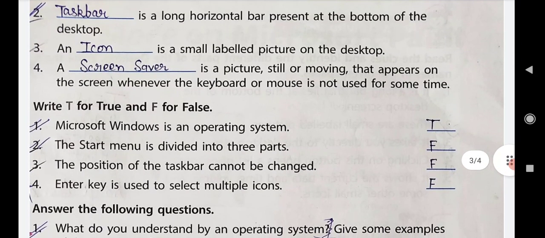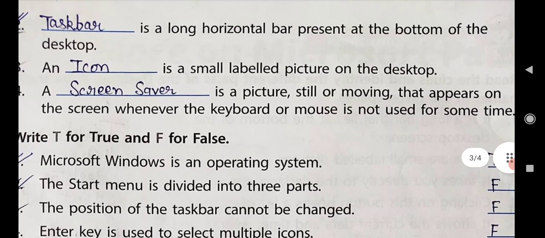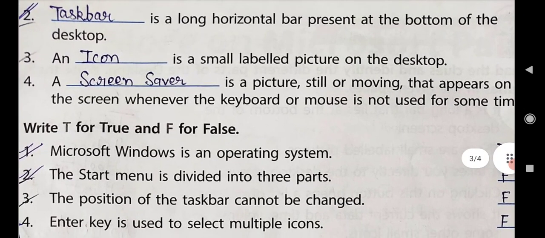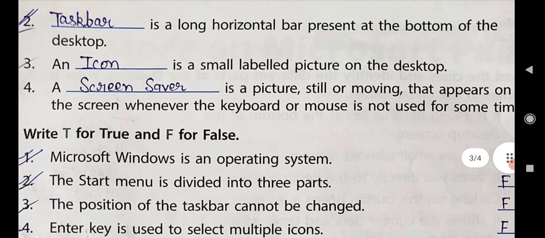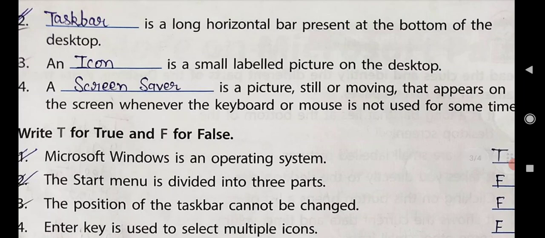Then second one: dash is the long horizontal bar present at the bottom of the desktop. Yes, it is taskbar. Taskbar is a long horizontal bar which is present at the bottom of the desktop. So the spelling of taskbar is TASK, task, and BAR, bar, task bar.